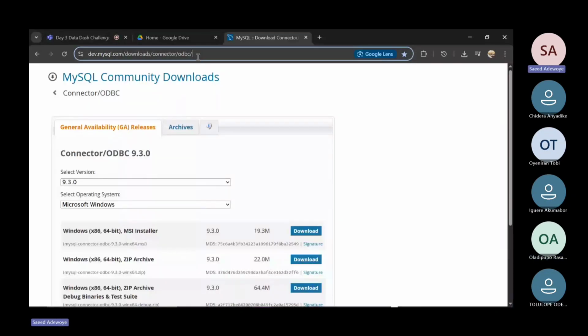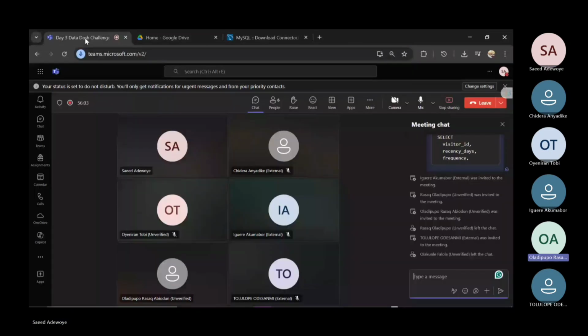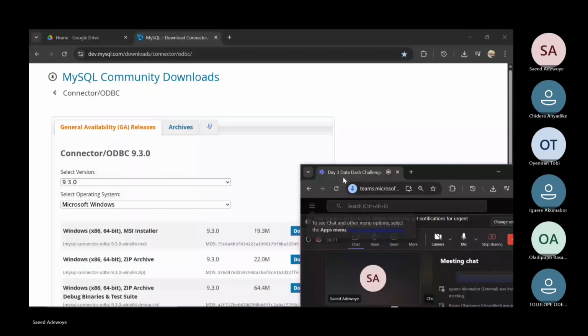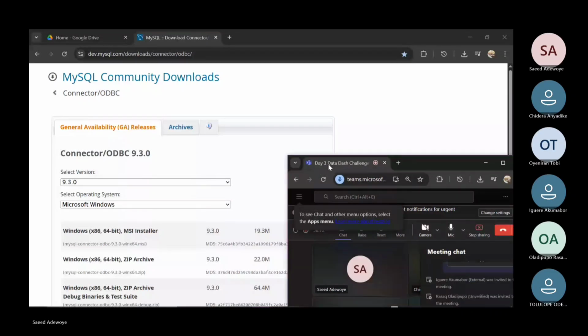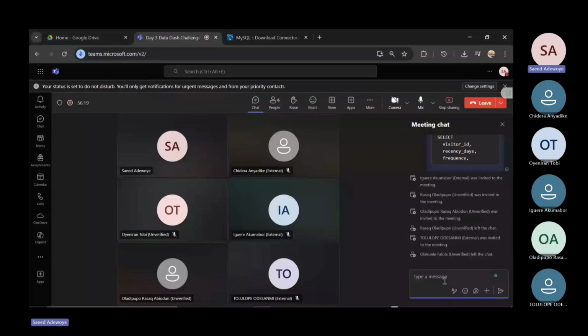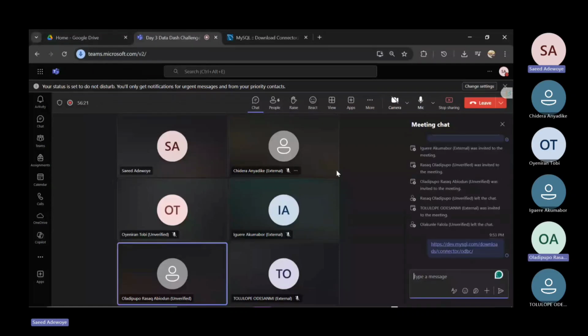This site, MySQL download. Let me just paste it here. So we can simply save that for downloading the MySQL connector.